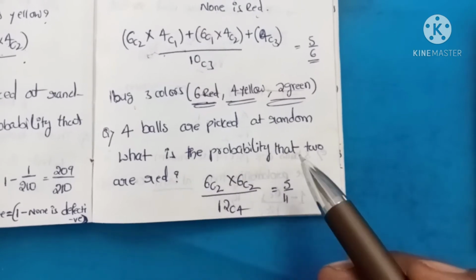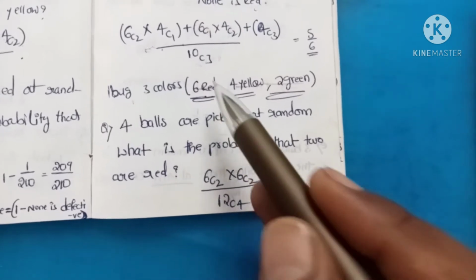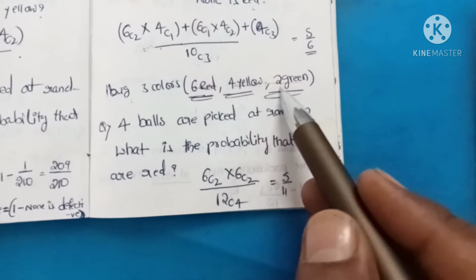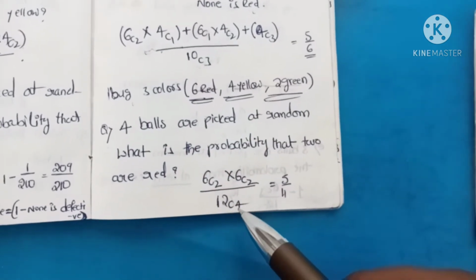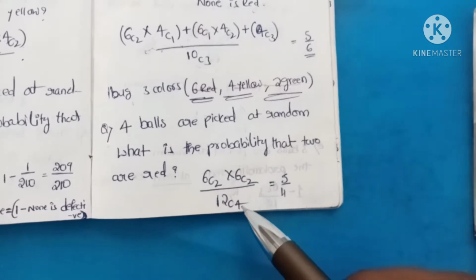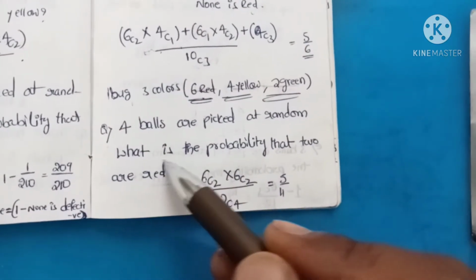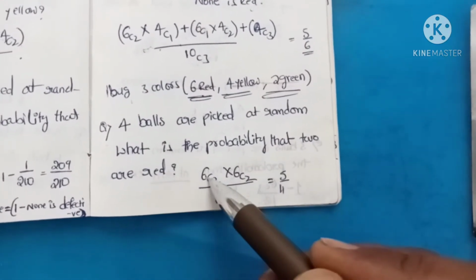4 balls are picked at random. What is the probability that 2 balls are red? Total we have 6 red, 4 yellow, 2 green. That means 6 plus 4, 10, 10 plus 2, 12. Out of 12 we need to take 4. So 12C4. He says, what is the probability that 2 are red?